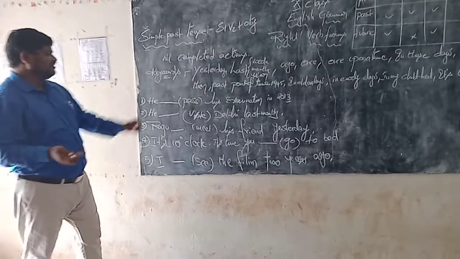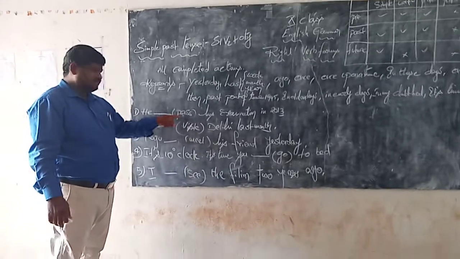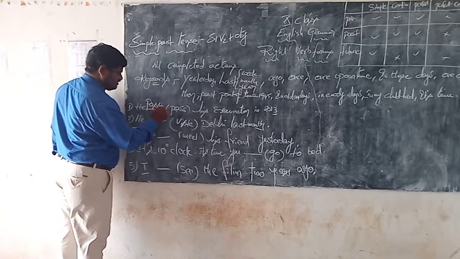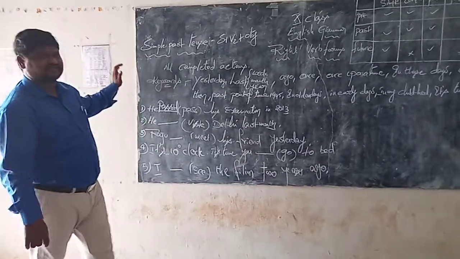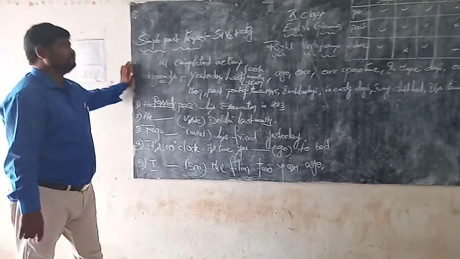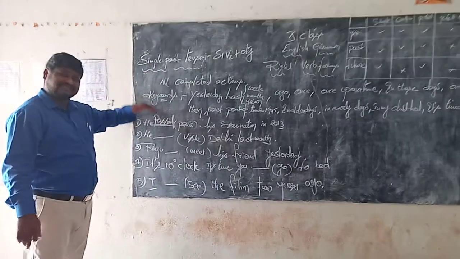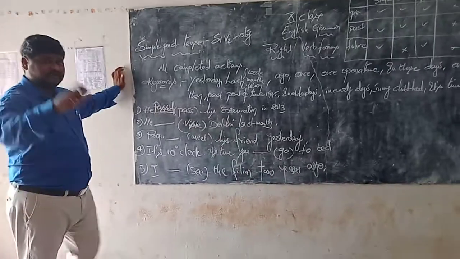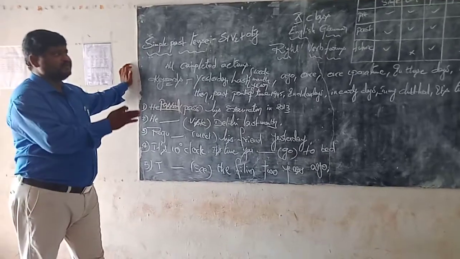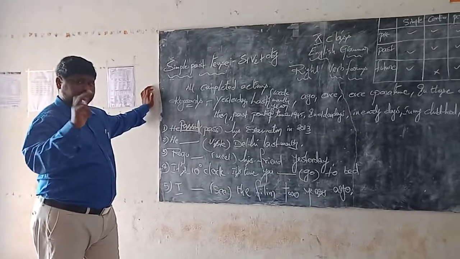Passed. Okay? Here, what is the answer? He is the subject. What is the V2 here? Passed. The answer is passed. He passed his examination in 2013. Why? Because as per the structure, we are writing the answer here. That is the most important thing. That's why I told you from the beginning we have to learn by heart the tenses and structures. Tenses and structures are very important.